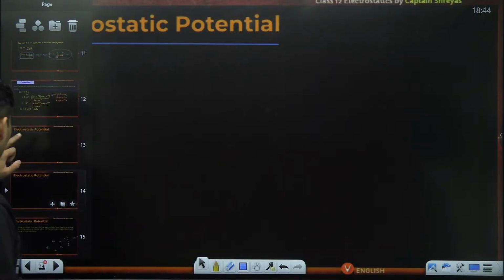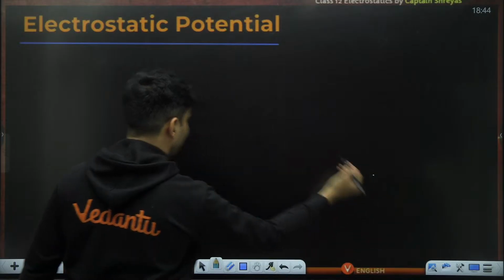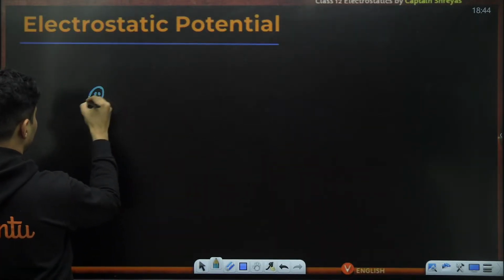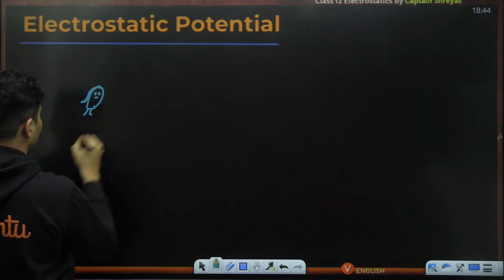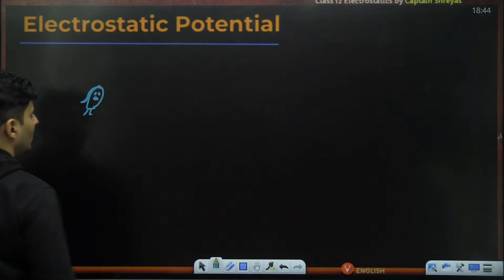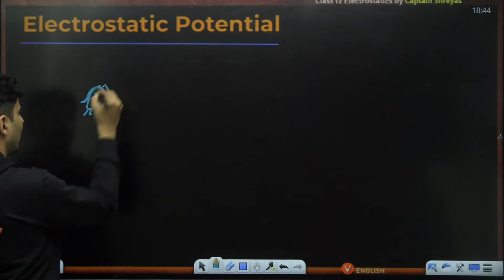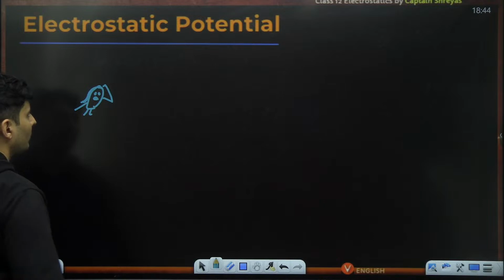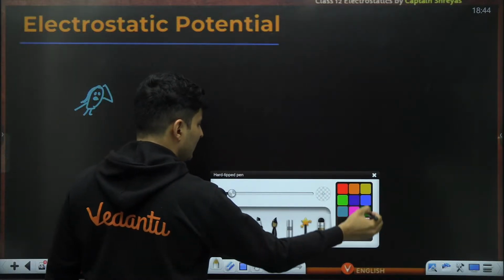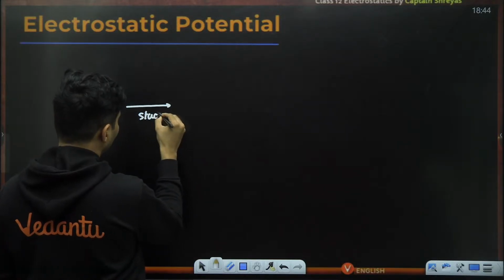Let's go now to the concept of potential. Imagine a Champa. Let's say this Champa is very confused, thinking, can I crack NEET? She's scratching her head. So she studies really hard.